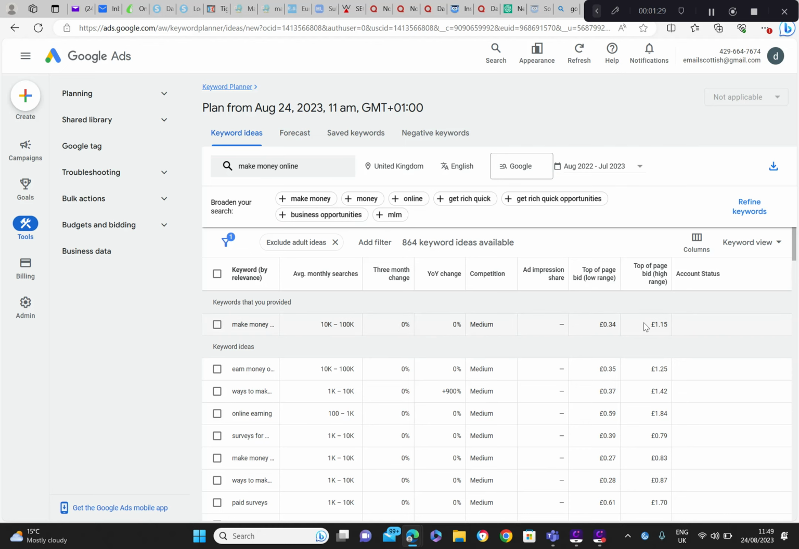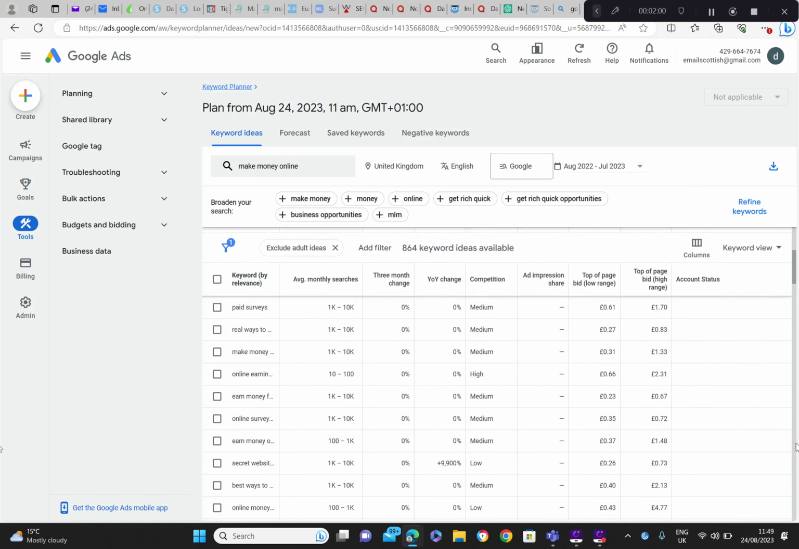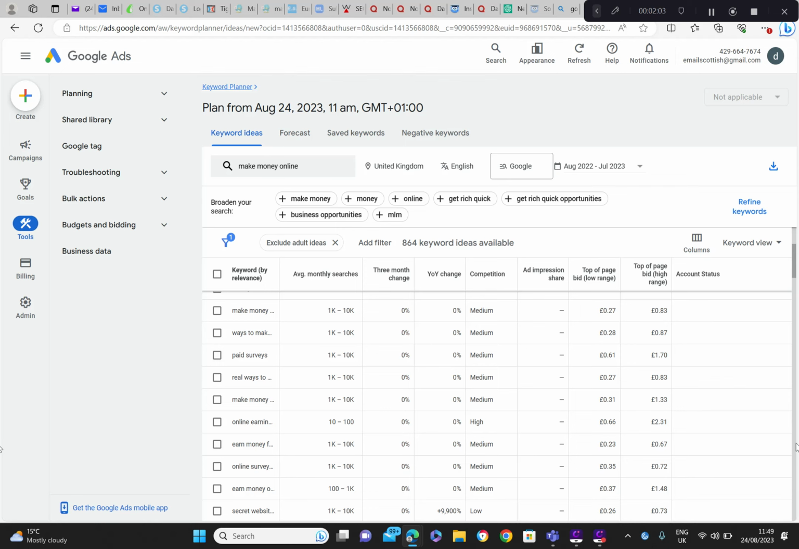I wouldn't rush into anything just yet. So we look at these. It's saying make money online 10,000 to 100,000, and it's medium, and then what it'll cost to run Google Ads, but you might have to pay more than a pound for that. And there's online earning, and then what that will cost. But we maybe want to look at some low. There's high, and notice here, if it's high competition, it costs a lot more.